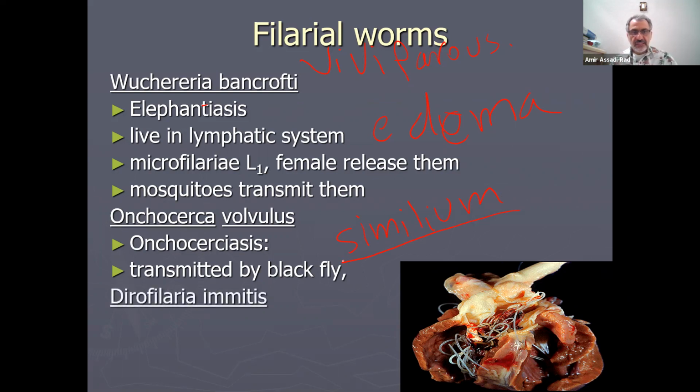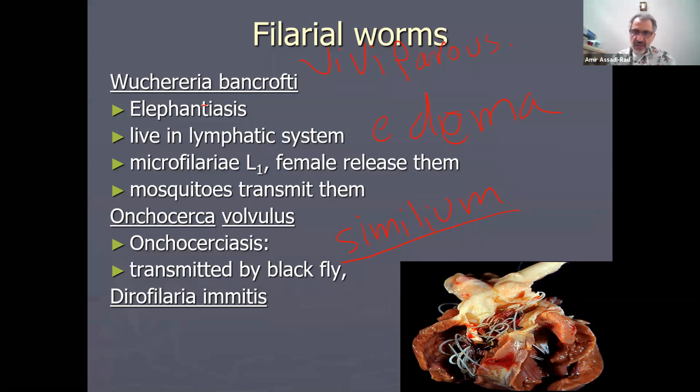The next organism: in the filarial worms, there are 3 species that you should know. Dirofilaria immitis, we do have models of it in the lab, and we also have microscopic slides of the microfilaria L1 in the lab. That is found in the United States, and of course all over the world. Onchocerca volvulus and Wuchereria bancrofti cannot be found in the US. Dirofilaria immitis is found in the US, and that is in dogs. The common name is dog heartworm.